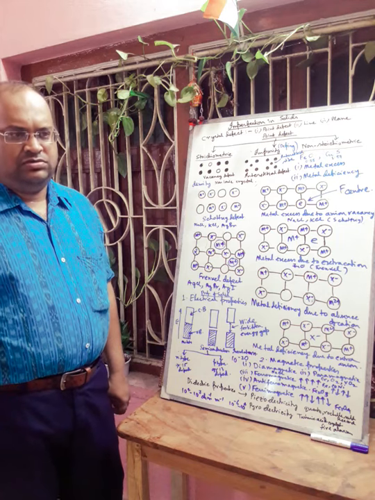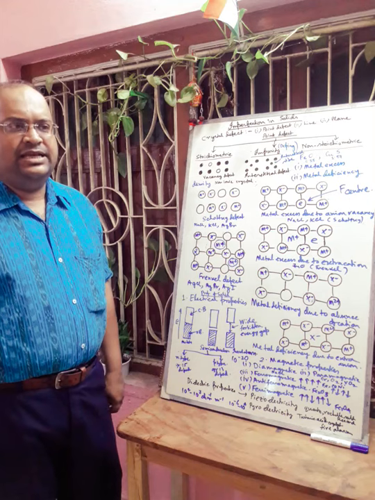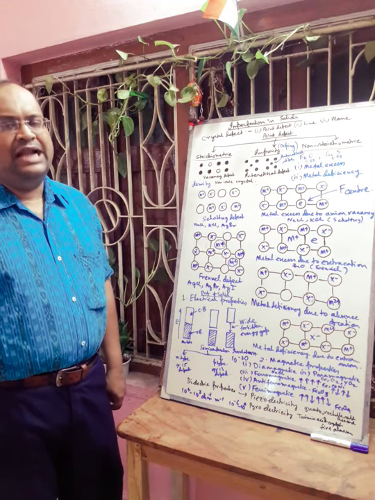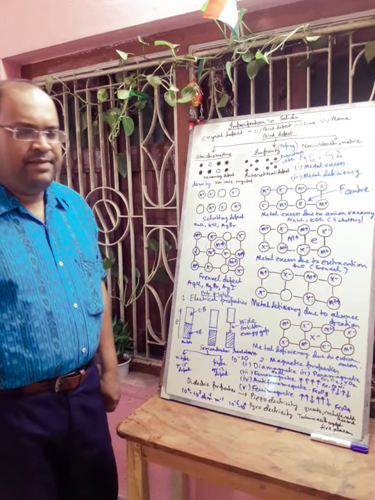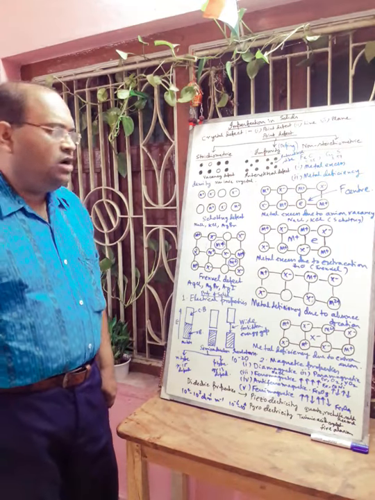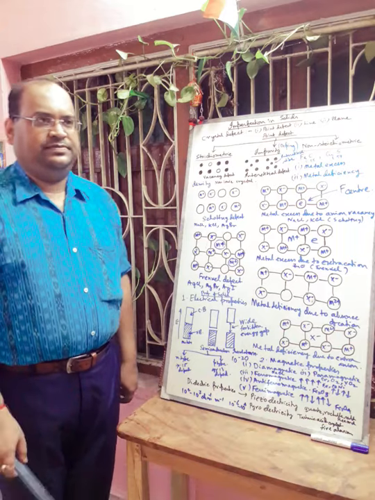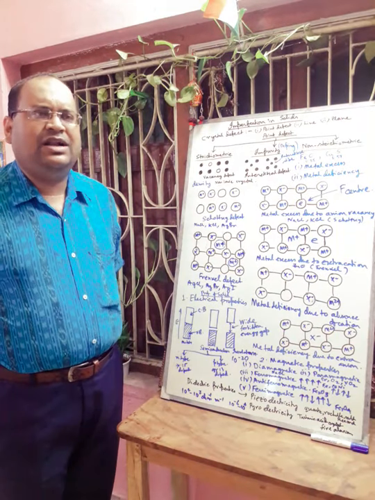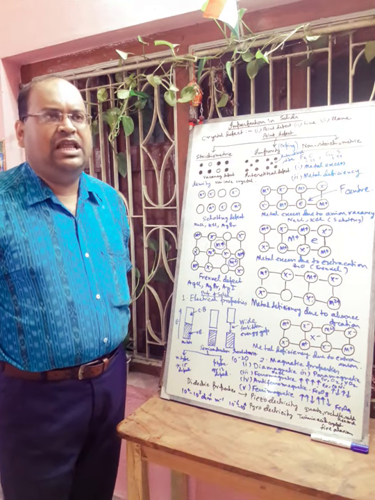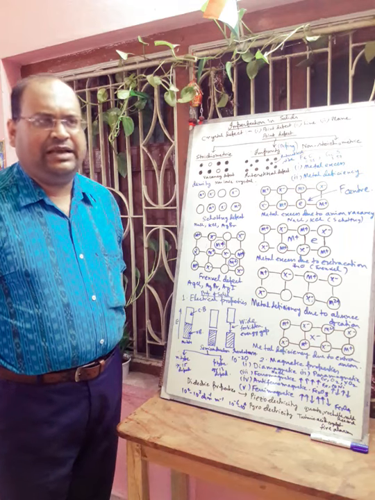Practically it has no use, but conductivity can be increased by adding an appropriate amount of impurity, and that is called doping. And based on this doping, there may be two types of semiconductor. One is called N type semiconductor, another is called P type semiconductor. Now what is N type semiconductor? We can think about silicon. If silicon is doped with a group 15 element, we can take arsenic.